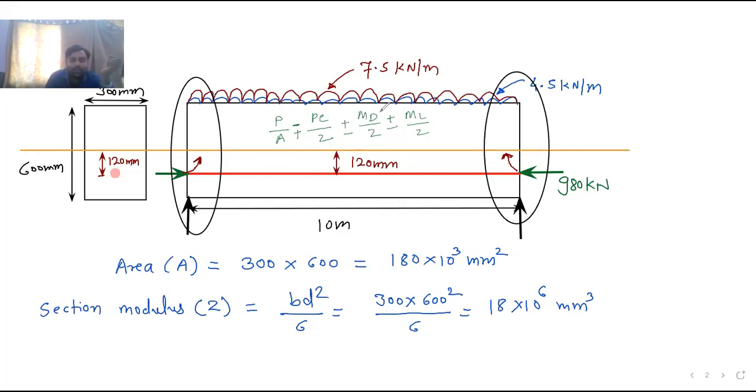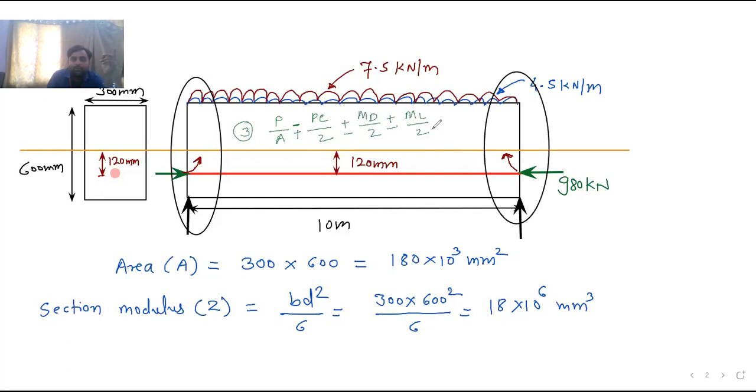Nothing else, here what we take as M by Z was the combined MD plus ML added together, and we took M by Z. We have just separated it into MD by Z and ML by Z. Okay, previously we took it as a combined M by Z. Now we have just separated it. Now here this is for the third condition.